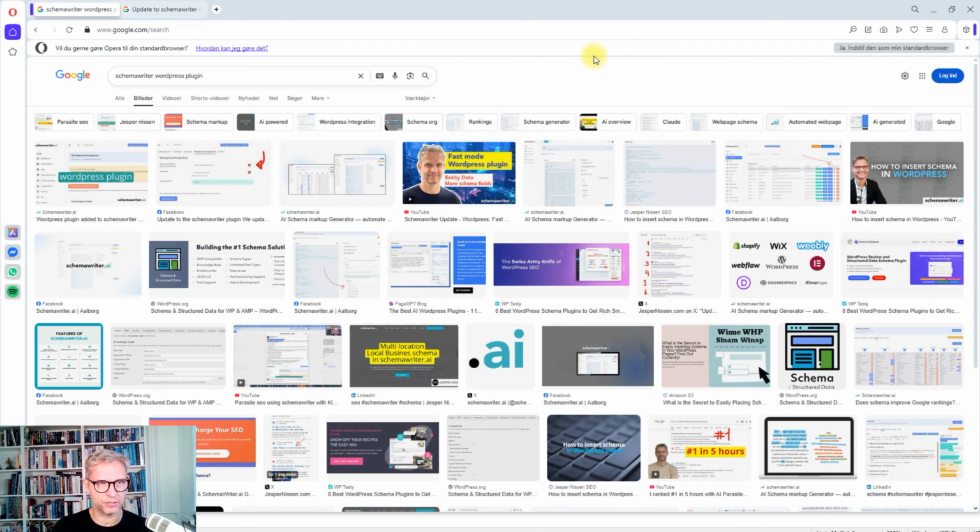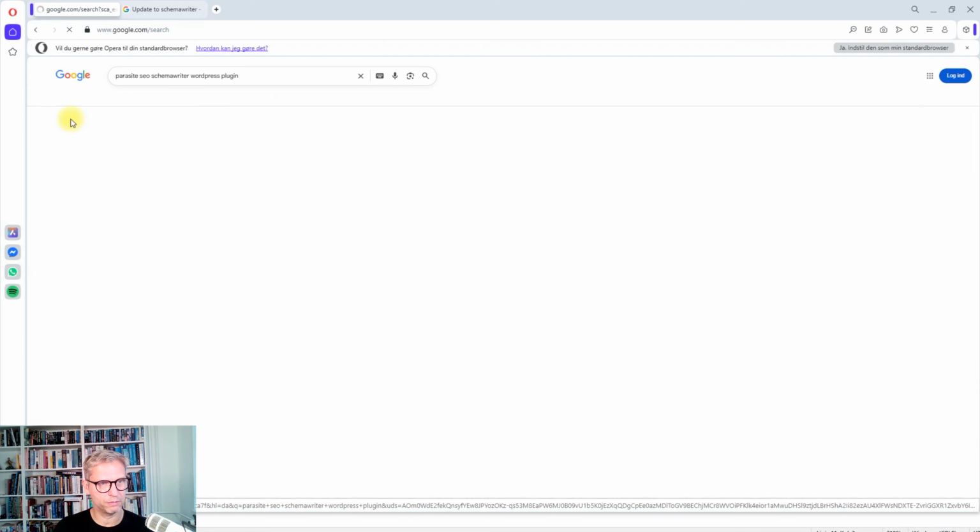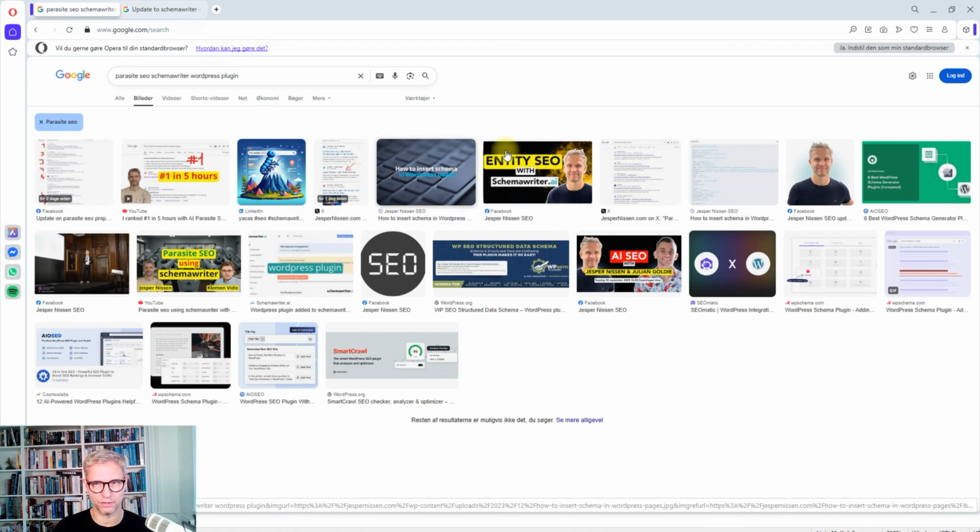This image tab is interesting because it tells us a different story. This is the search term, and these keywords that you're seeing here, Parasite SEO, Jesper Nissen, schema markup, AI-powered WordPress integration, and so on and so forth, are all of the entities that Google is connecting to the search term Schema Writer WordPress plugin. In the case of this search term, you can see that number 1 is Parasite SEO. If I click on this, you can see all of the subtopics or sub-images that have been posted that Google seems to understand are about Schema Writer and Parasite SEO.